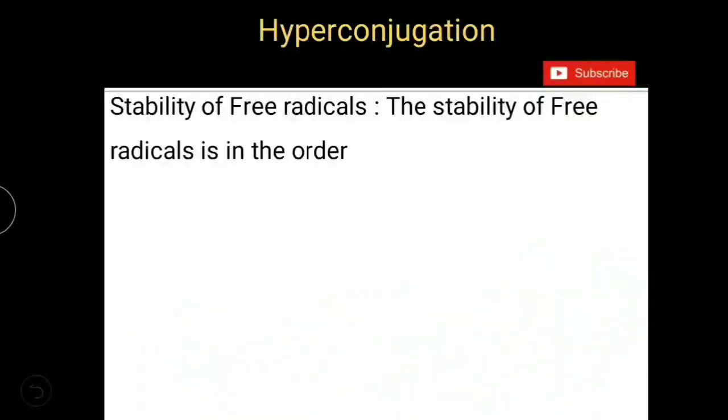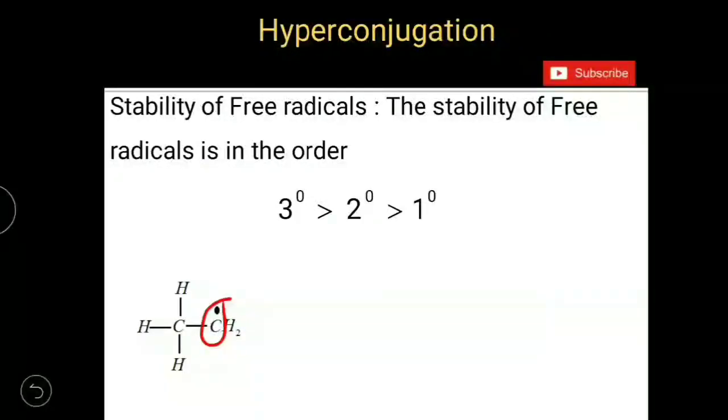In the same way, we can explain the stability of free radicals also based on hyperconjugation. The order of stability of free radicals is also tertiary greater than secondary greater than primary free radical. Let us take the ethyl free radical, in which the unpaired electron is present on an sp2 hybridized carbon atom. That sp2 hybridized carbon atom also has a pure p orbital.